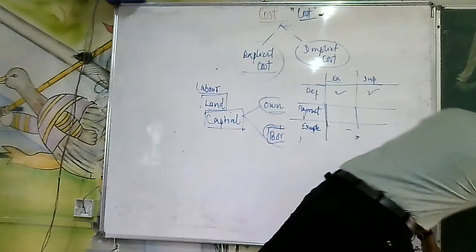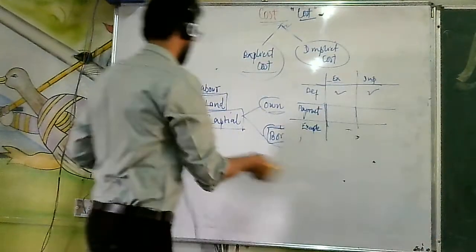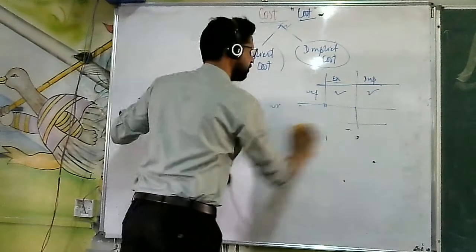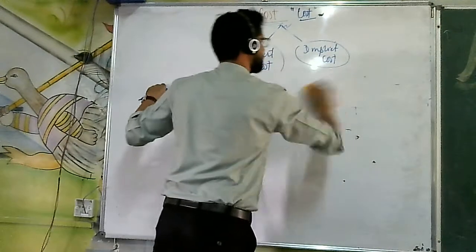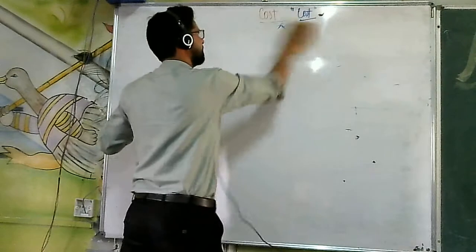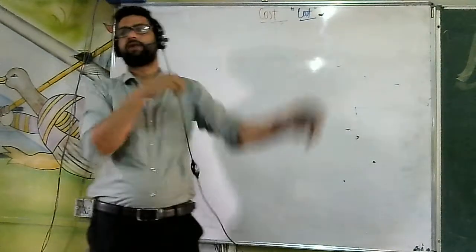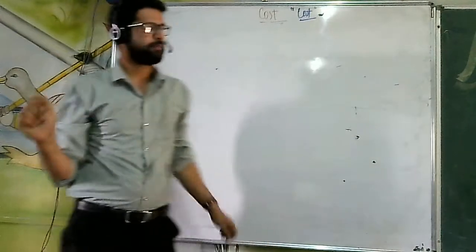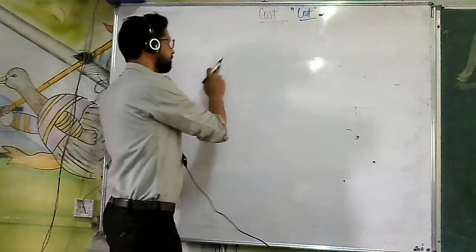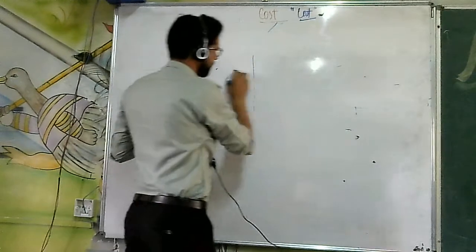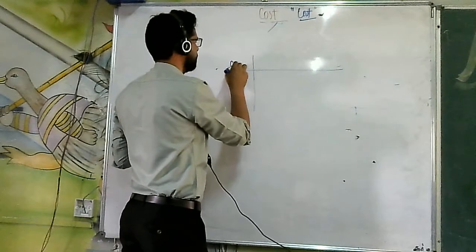After that, since we know that there are factors of production, in the last chapter we have discussed the factors of production. There are 4 factors of production, known as land, labor, capital and entrepreneur. Now I am giving you an example. This is the output.